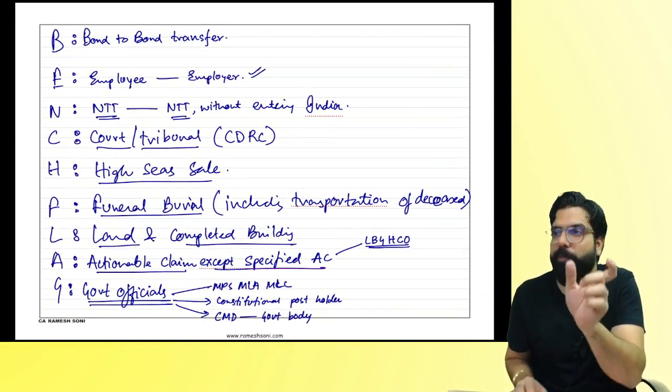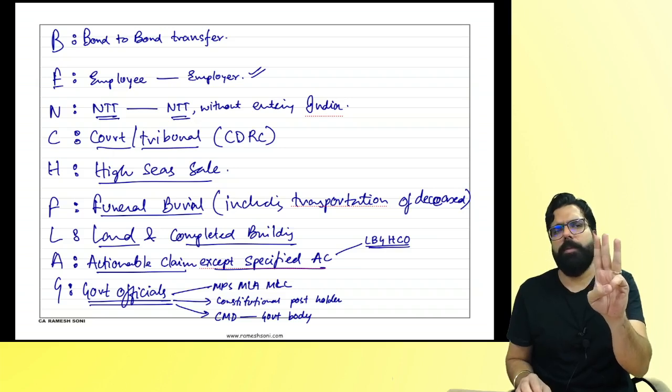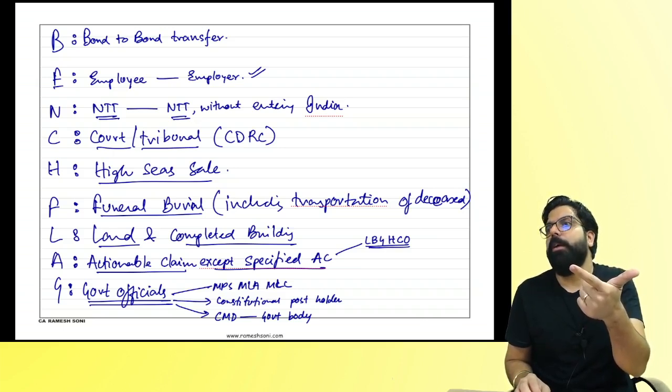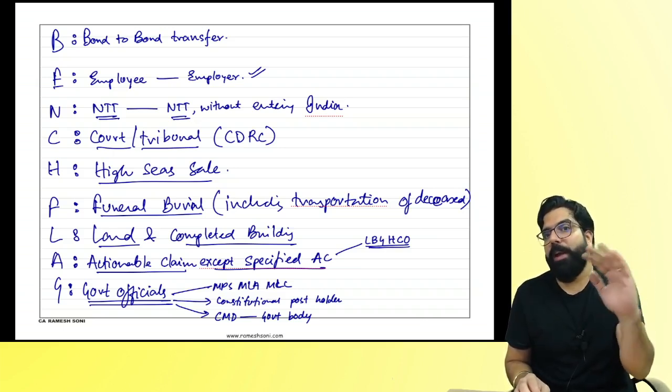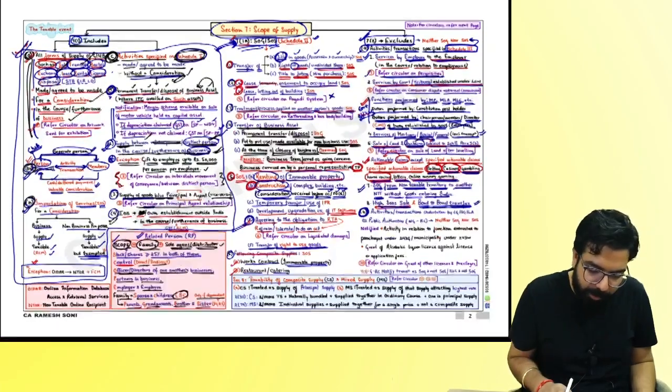This name is just given for you to remember. MP, MLA, MLCs ka services. Then constitutional post holder ka services. CMD of a government body where he is not an employee. Are we all clear with this point, everyone?